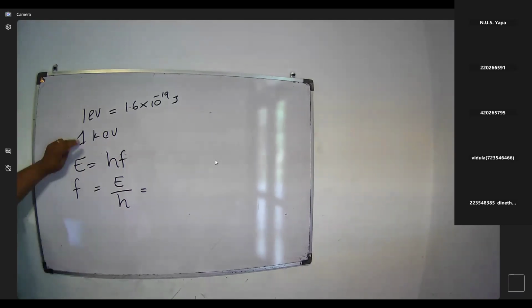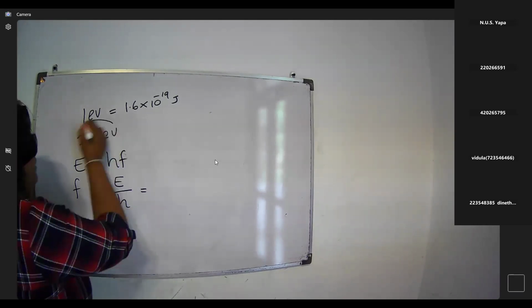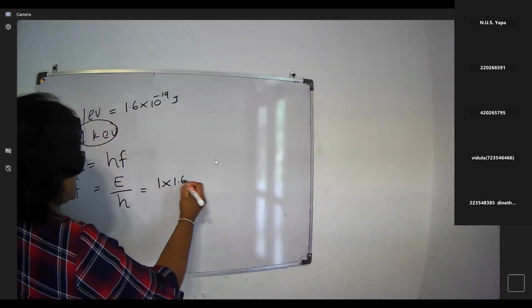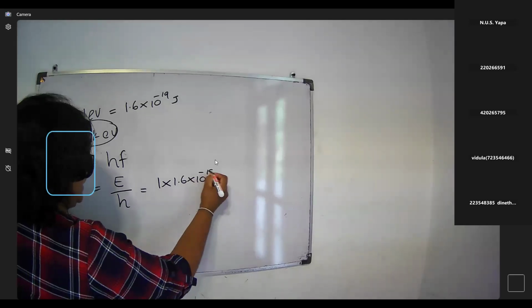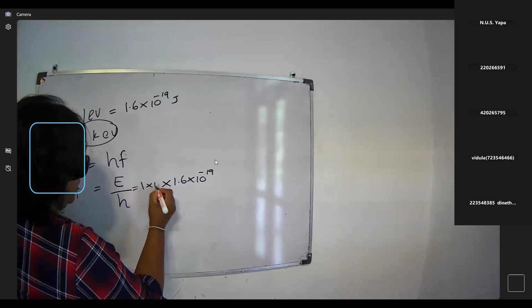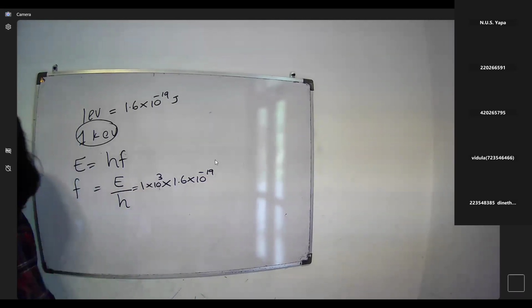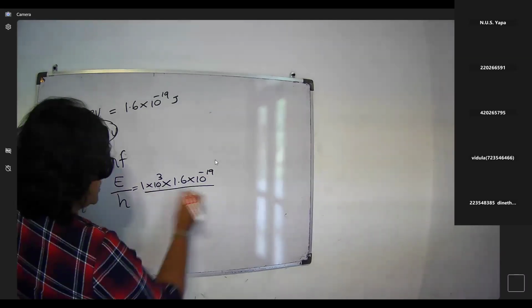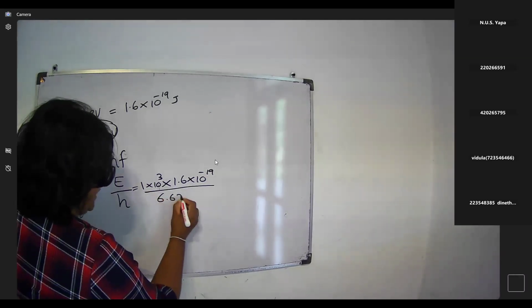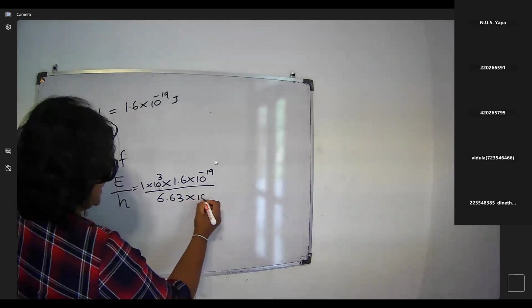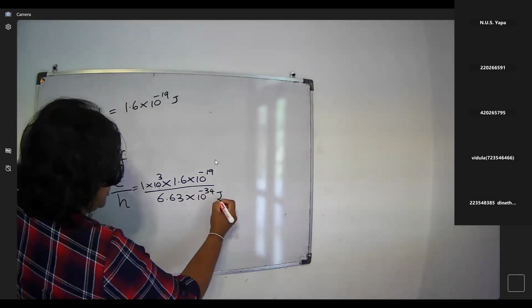First we have to convert this into joules: 1 × 1.6 × 10^-19, and also 1 × 10^3 because of kilo electron volts, right? Then divide by the Planck constant, which we can take as 6.63 × 10^-34 joule second.